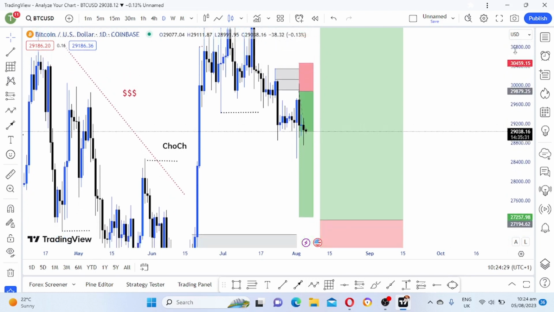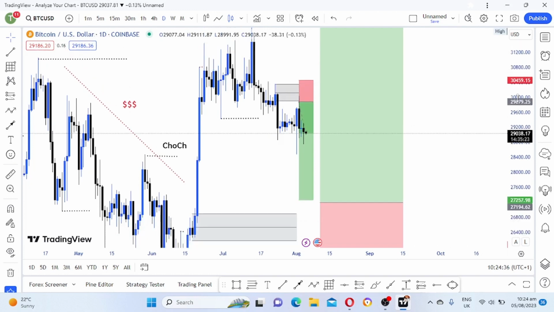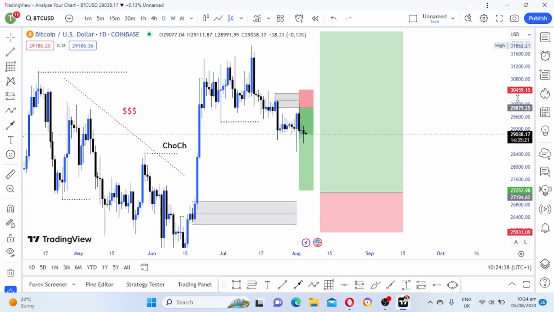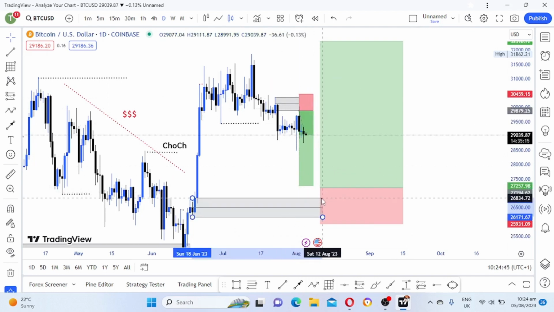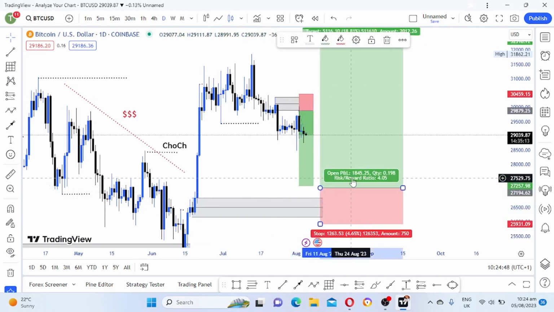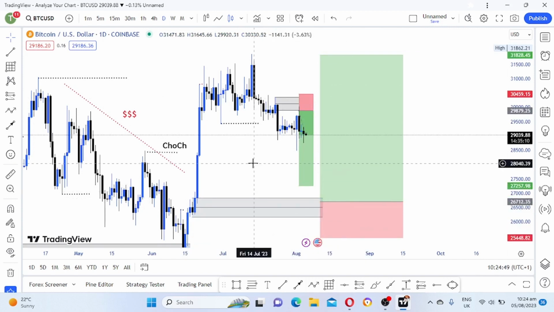We still have a long way to move down. So I'm just waiting for price now to move down. I'm in this sell, so targeting this zone here. This is where my demand zone is, and this is where I will look to buy Bitcoin. So I will just be patient and wait.